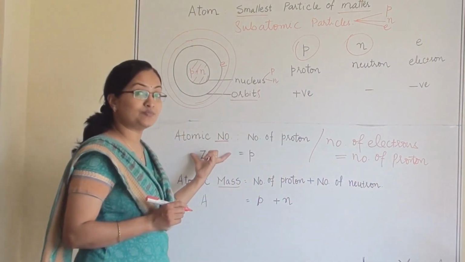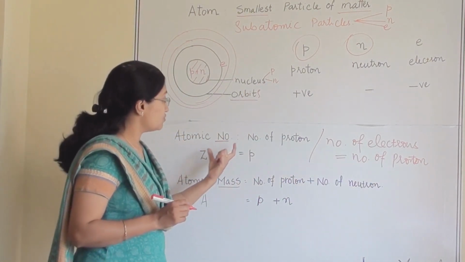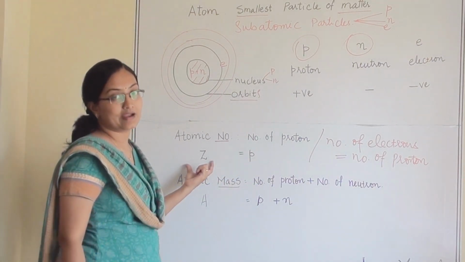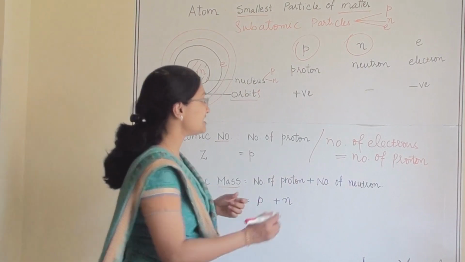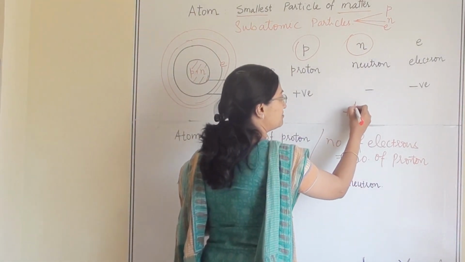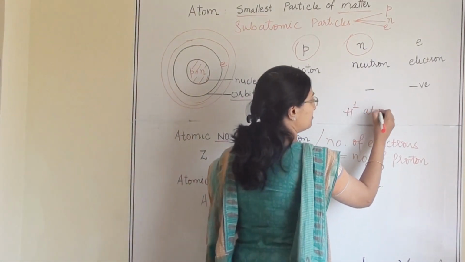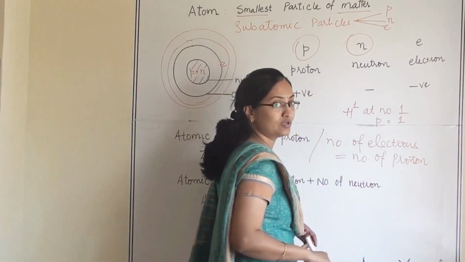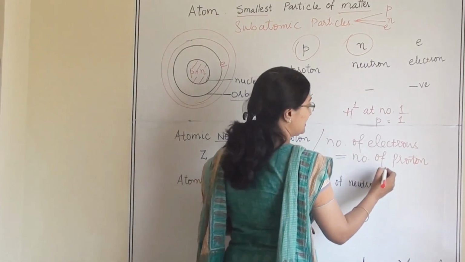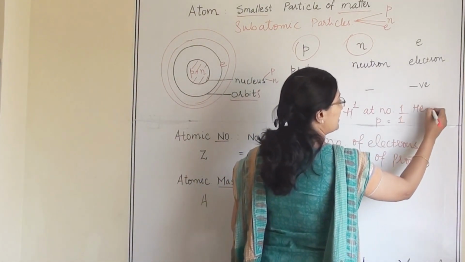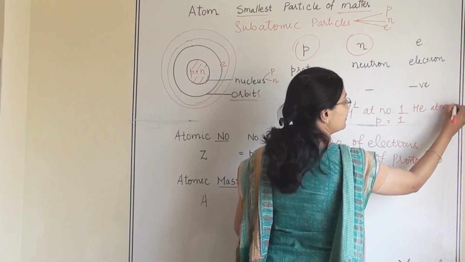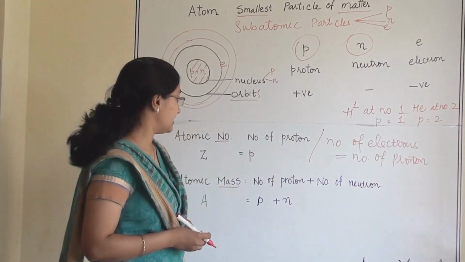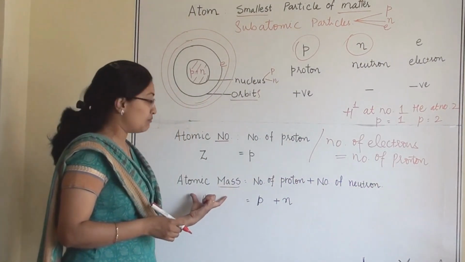But what is our atomic number? Z. So what is Z? The number of protons equals our atomic number. For example, hydrogen. What is the atomic number for hydrogen? 1. So how many protons will be there in hydrogen? 1. Then helium. What is the atomic number of helium? 2. So how many protons will be there in helium? 2. Like that.